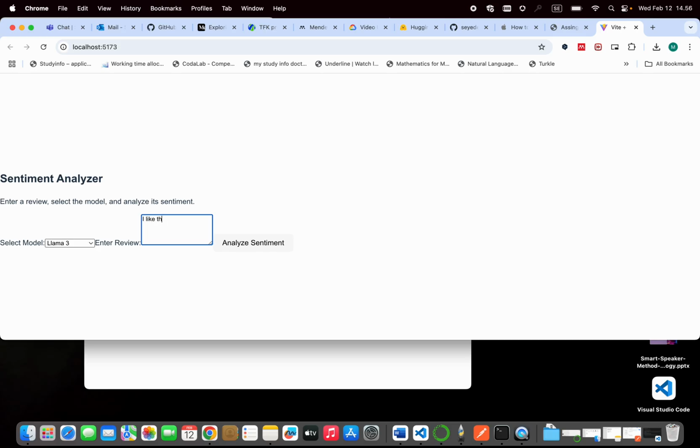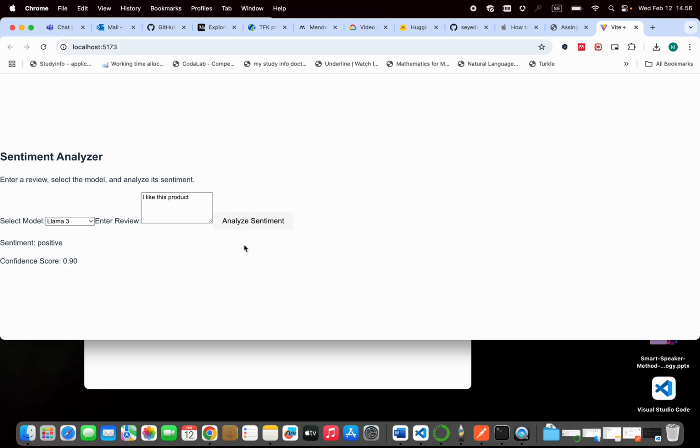I like this product. Let's see, with Llama it gives a 0.9 confidence score and it's positive.